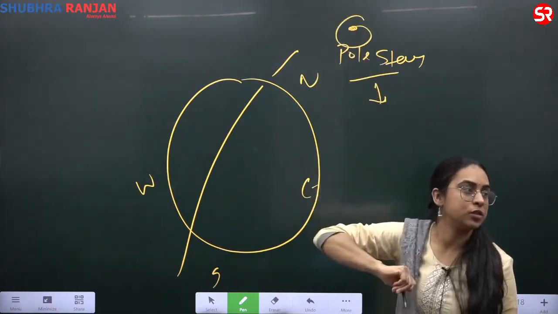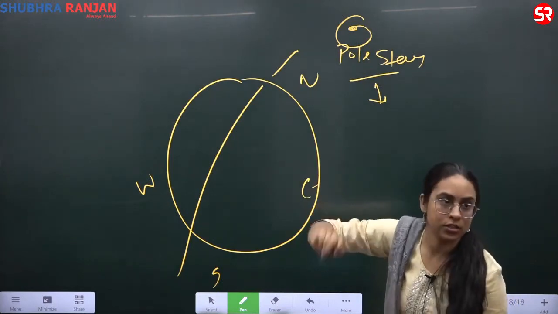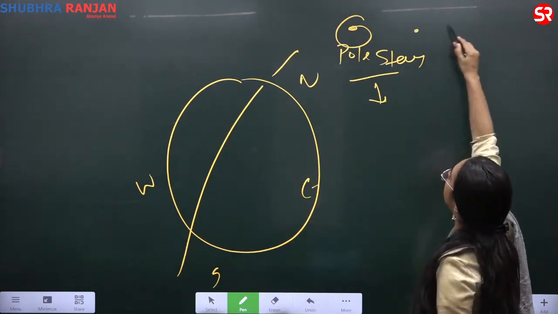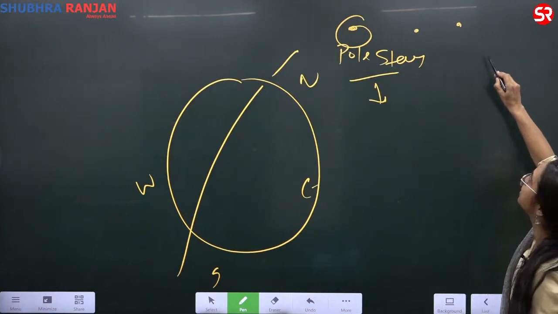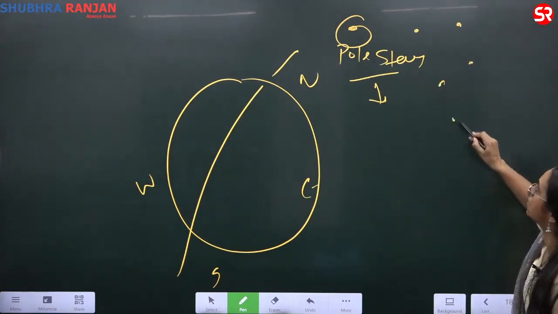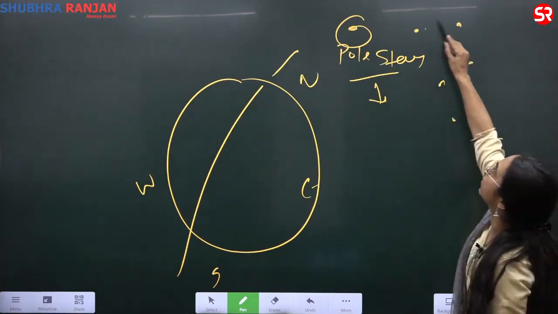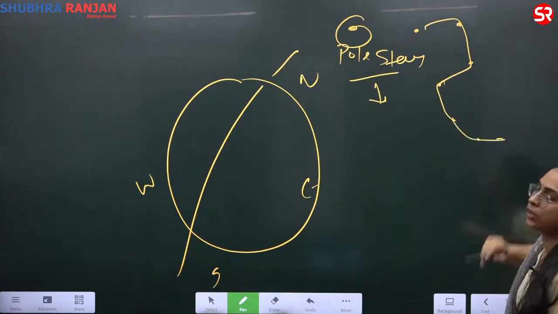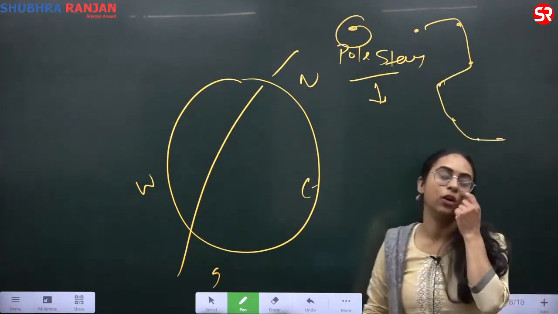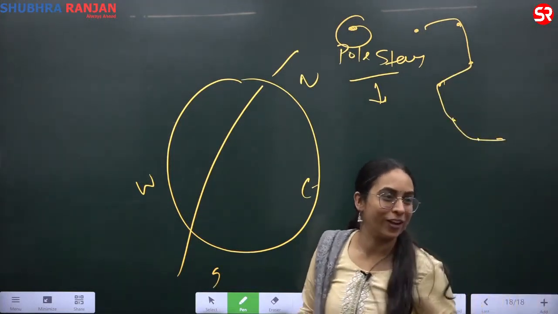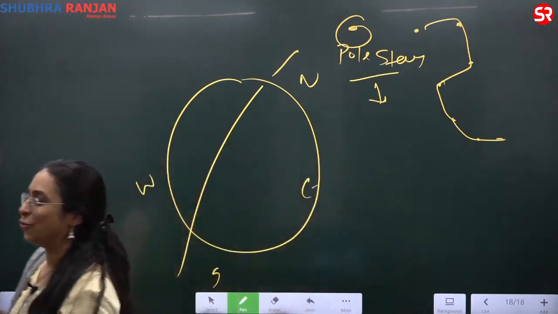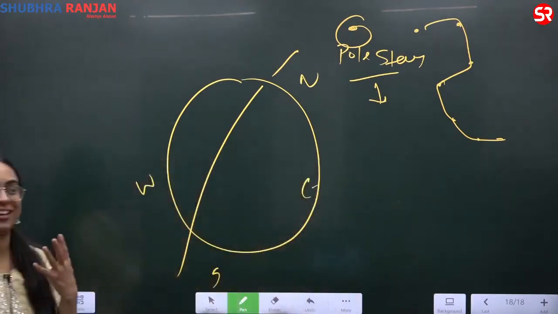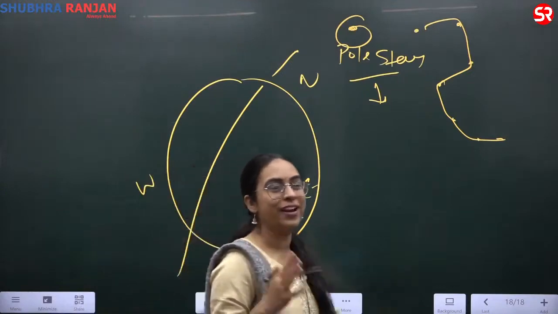How do you locate the pole star? You have to locate a constellation called the Great Bear, the Saptarishi, the seven stars, which appears like a question mark. It is very easy to locate if you can find stars. You cannot find stars in Delhi, so you cannot locate this in Delhi. You will have to go to some place which has a clear atmosphere. Then you can find the Saptarishi.